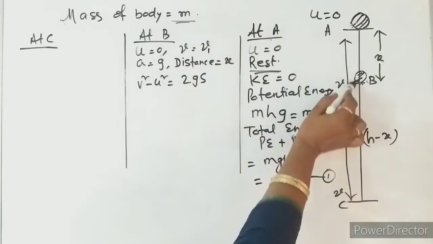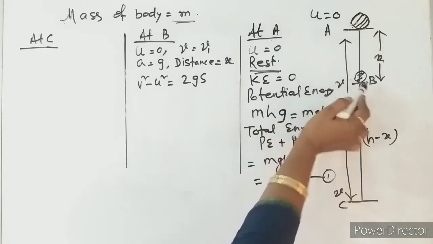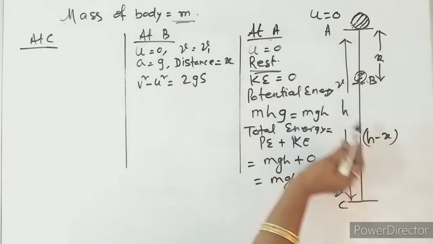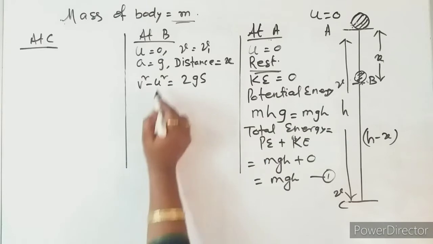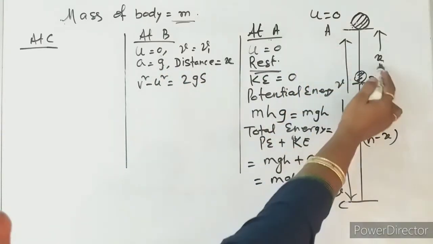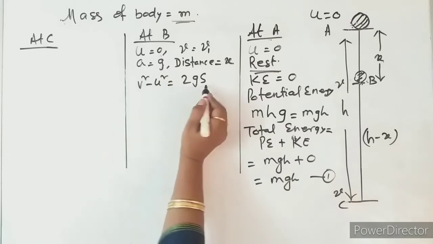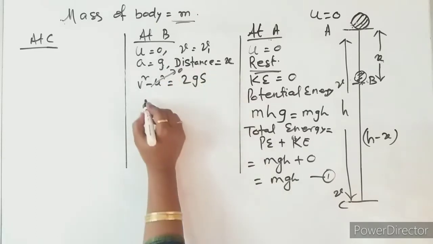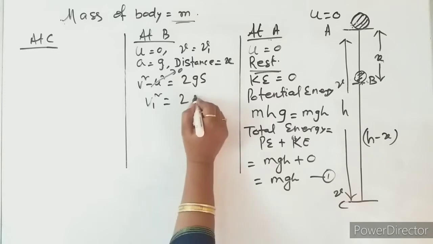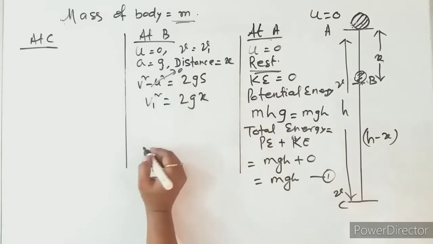This is the final velocity, because for these 2 points we consider it as falling freely, so acceleration equals acceleration due to gravity, and the distance it has covered is x. So here what are we getting? v square minus u square equals 2gs. Here u equals 0. So v1 square equals 2gx.